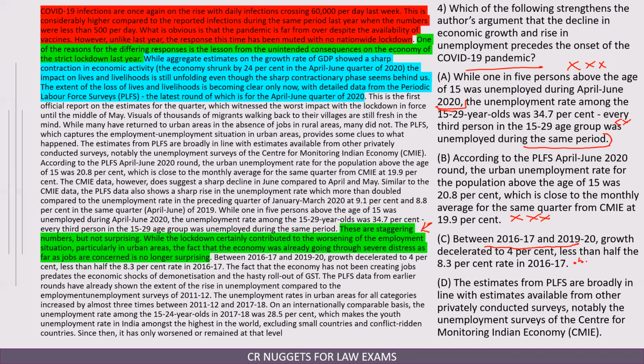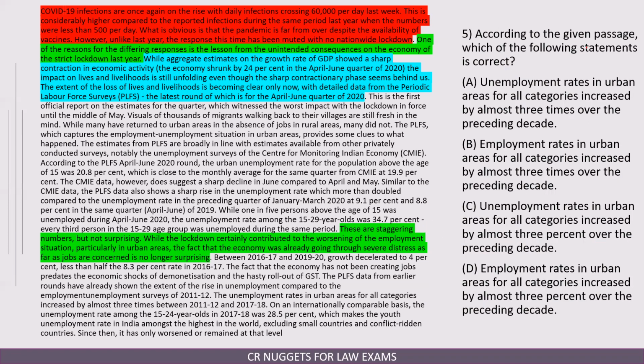Let us look at D. The estimates from PLFS are broadly in line with estimates available from other privately conducted surveys, notably... So this doesn't tell me anything actually. I am looking for something which tells me something about unemployment preceding the onset of COVID-19, and only option C is talking about a period which is preceding the COVID-19 pandemic, and hence the answer should be C. According to the given passage, which of the following statements is correct?